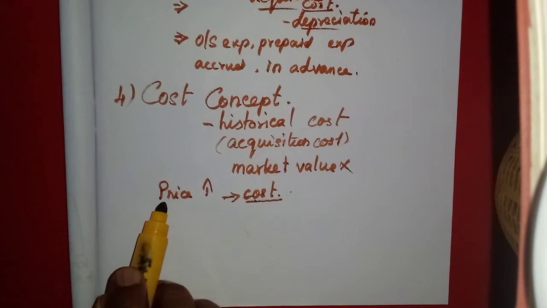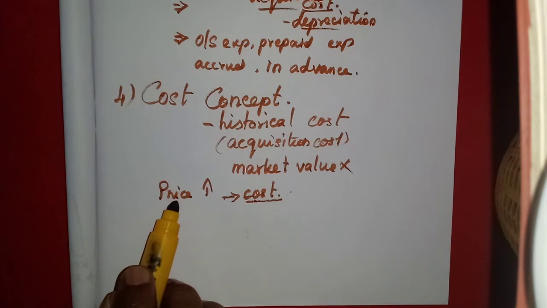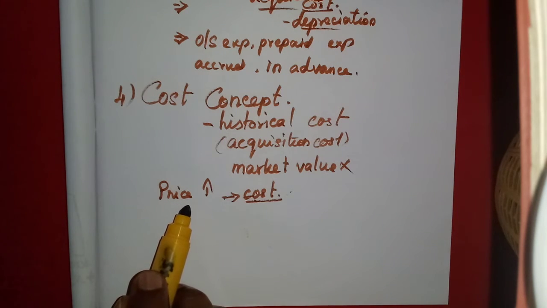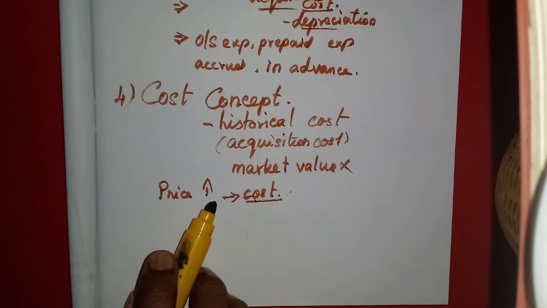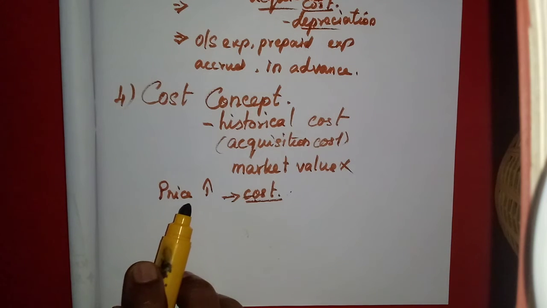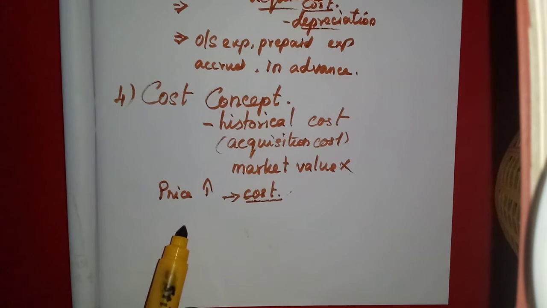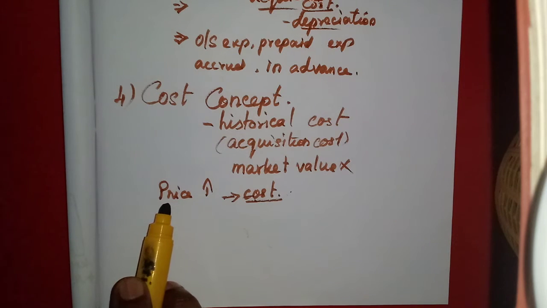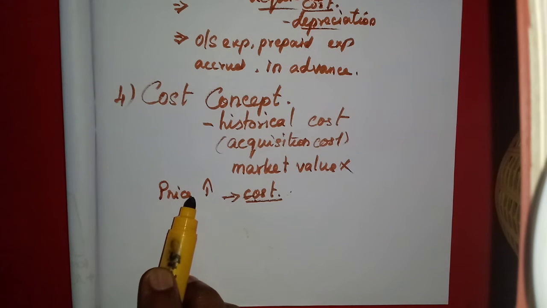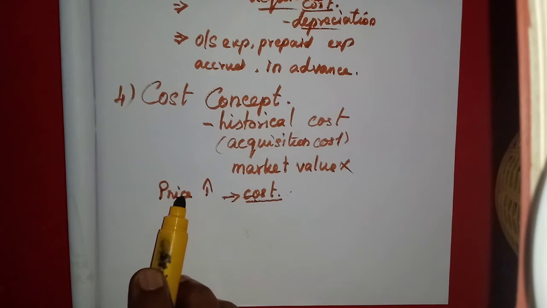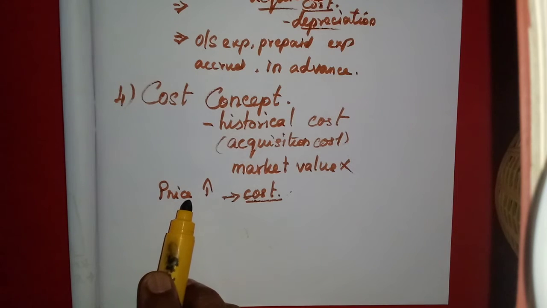And if that business purchases some assets on one date and after 5 years purchases some other asset, we cannot compare the value of this asset with the previous asset, because everything is considered at cost price. The assets purchased 5 years earlier will show a very low price, but the assets purchased after 5 years will show a higher price. So we cannot have a comparison between these assets bought on different dates.